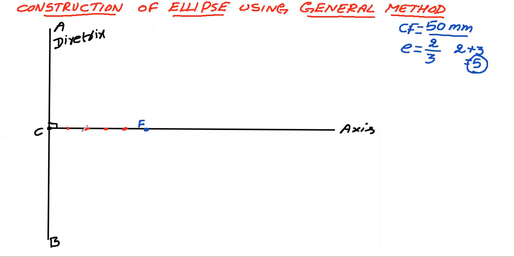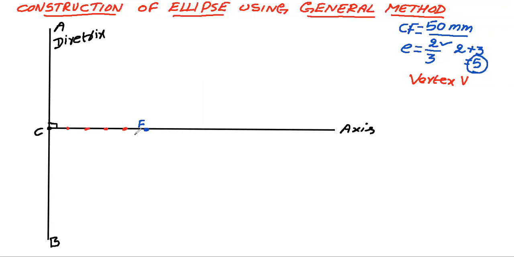Then the next step is you have to locate the vertex V. So where do I have to locate the vertex? Again, we have to go through the eccentricity. Now see the eccentricity. The numerator is 2. So count 2 parts from F, that means from this side.